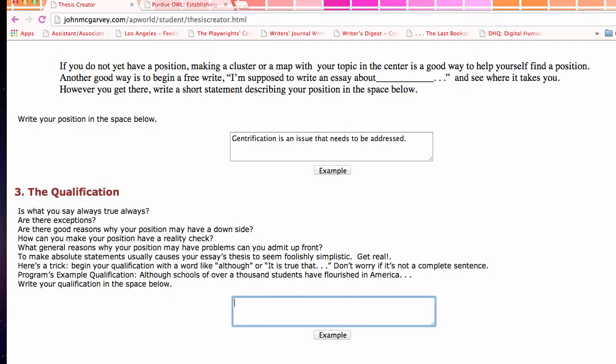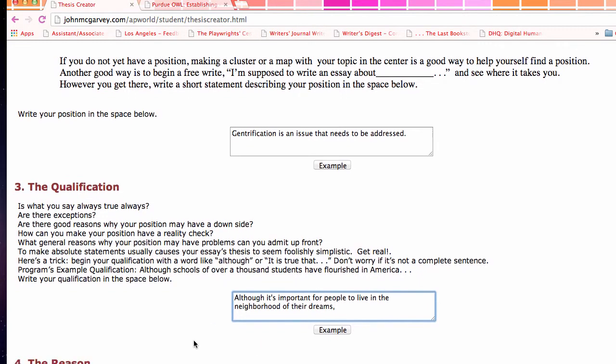So although it's important for people to live in the neighborhood of their dreams.